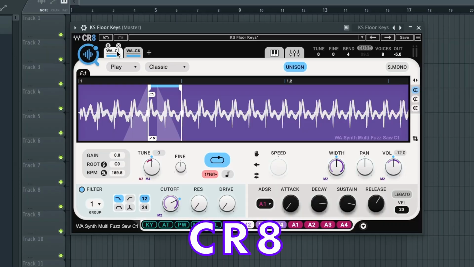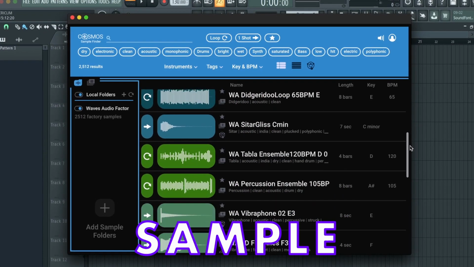In today's video I'm really excited to take a look at this new plugin by Waves called the CR8 Creative Sampler and also the free Cosmos sample library that comes with it.